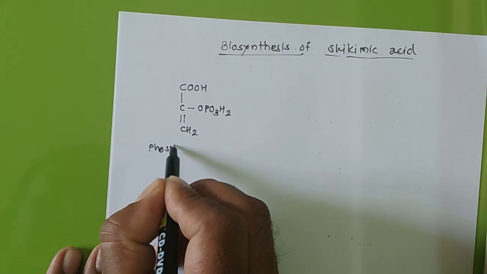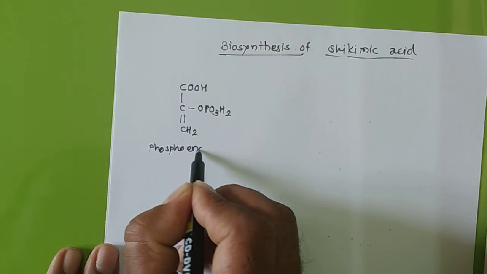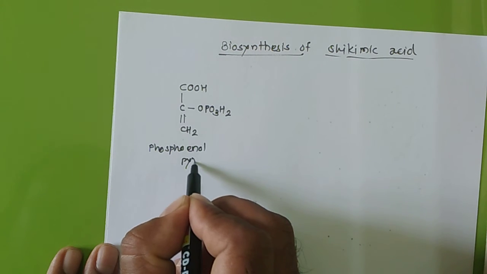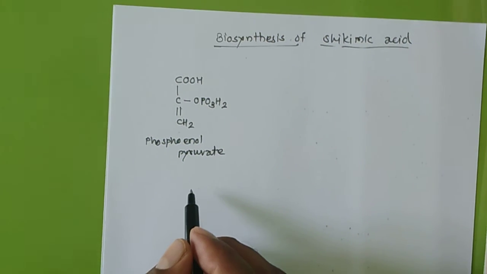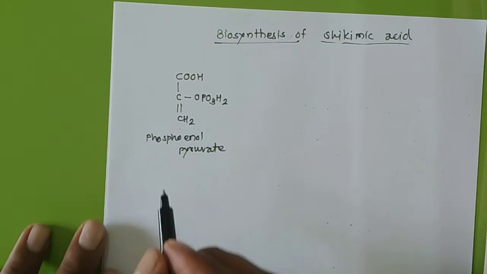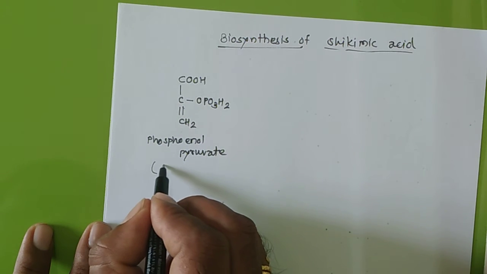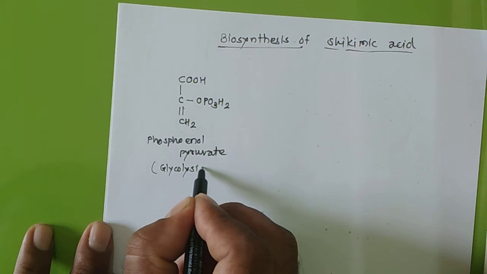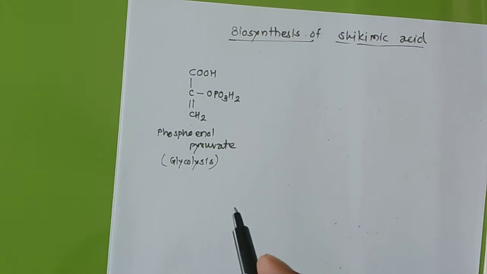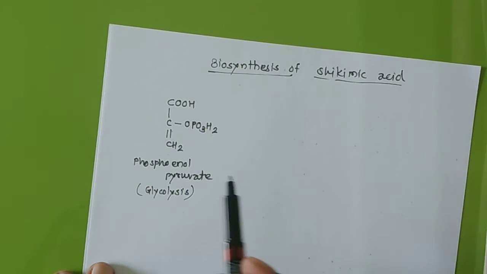This is phosphoenol pyruvate, and this we can prepare from the glycolysis method. Now don't ask me what glycolysis is. So this is one of the precursors.